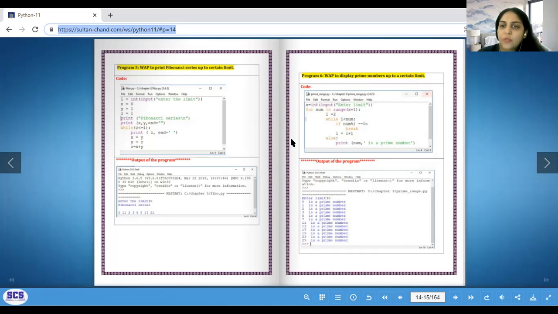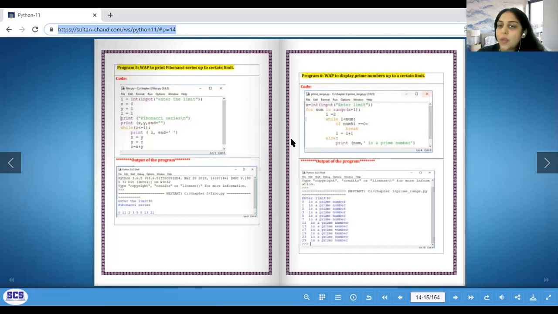Now inside my while loop, the first thing I'm doing is printing the third element of the series. And that I'm doing using my z variable, which is again 1. 0 plus 1 is 1. So I have initiated my variables as x, y, z, 0, 1, 1. Now I'm printing z. The reason I'm printing it at the top of my while loop is because my manipulation will happen at the bottom. This manipulation is what I like to call iski topi uske saath, just changing it. Basically y will become x, z will become y, and z will get a new value.